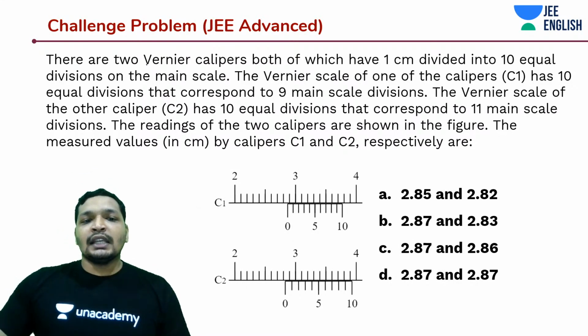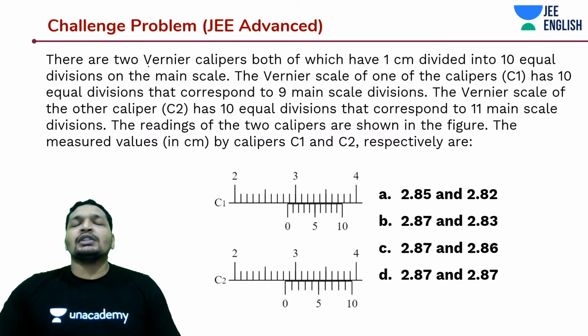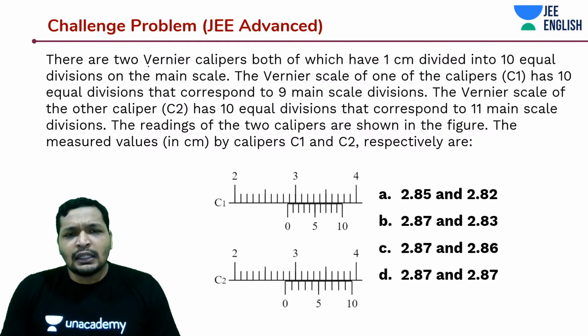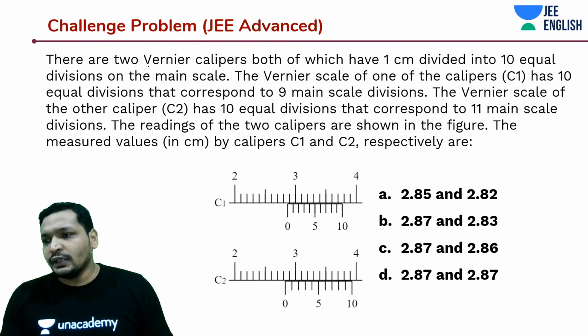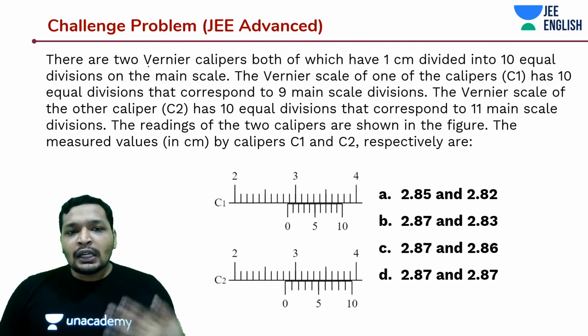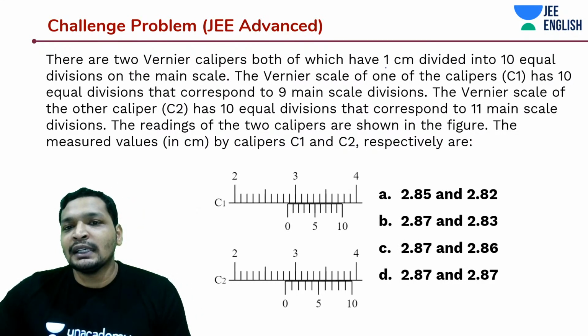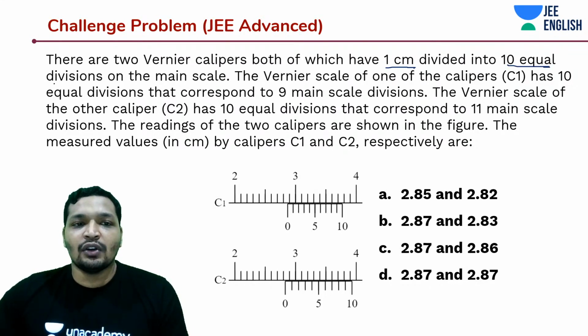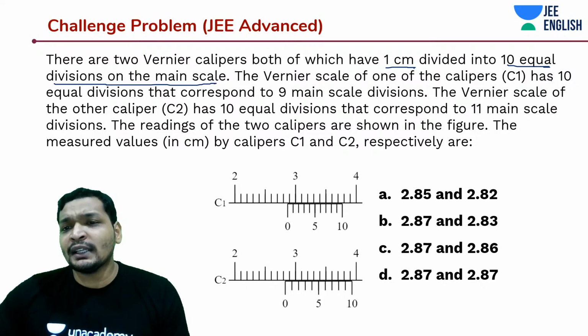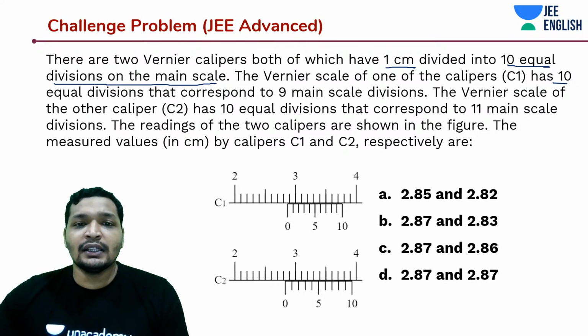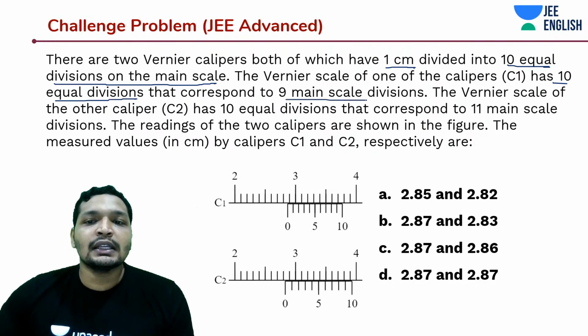So this is a JEE advanced problem. I think this was like multiple correct answers and single correct answer, I guess. So there are 2 Vernier calipers, both of which have 1 centimeter divided into 10 equal divisions on the main scale. The Vernier scale of 1 calipers has 10 equal divisions that correspond to 9 main scale divisions.